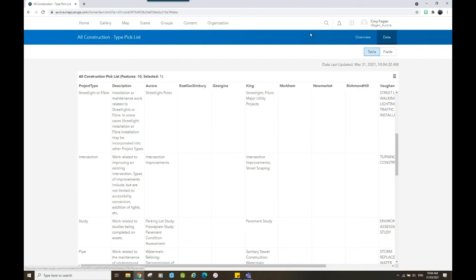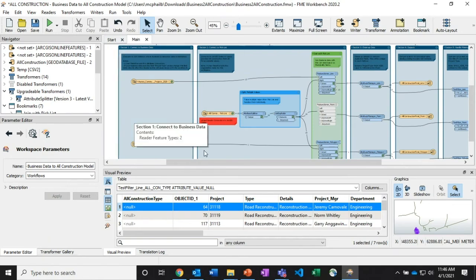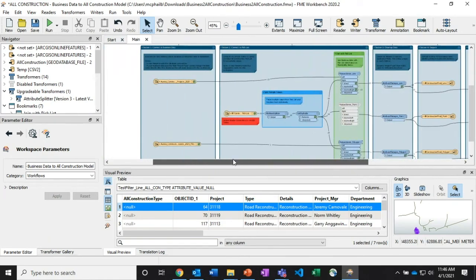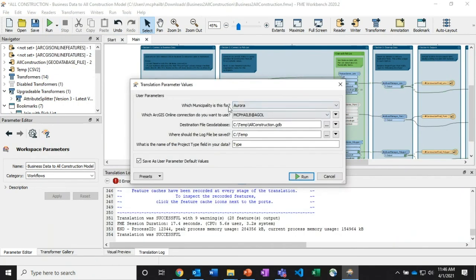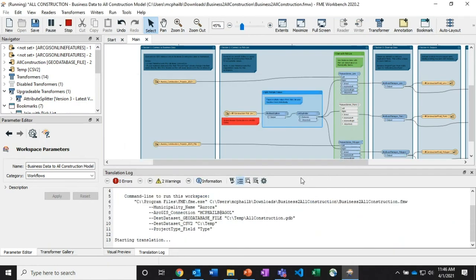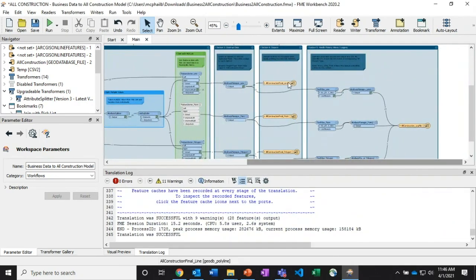Thank you. Great. Thanks, Corey. So now that the value has been added in, we're going to rerun this workbench and see what happens. So again, the parameters are saved because I just ran it. Don't need to change anything. I'm just going to rerun. So there we go, it's rerun.